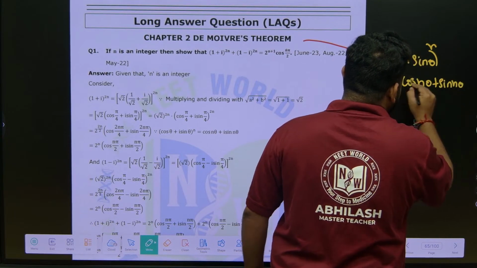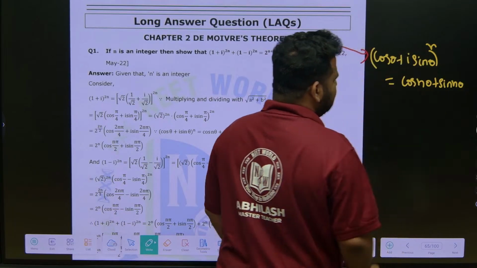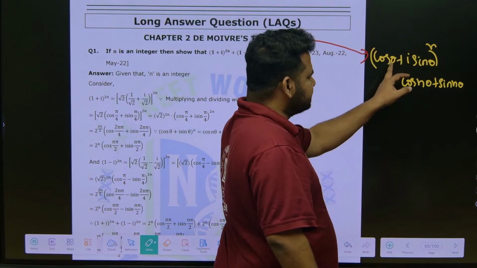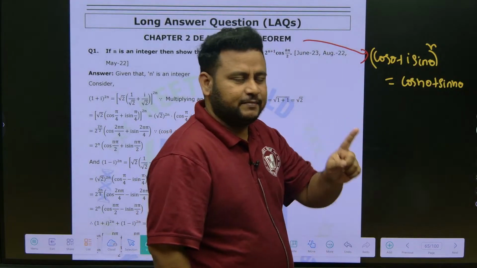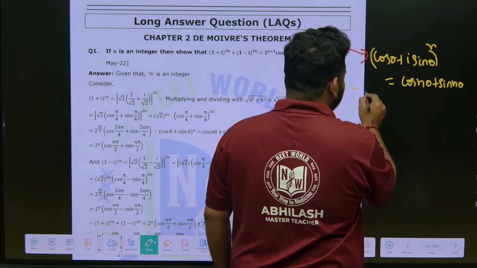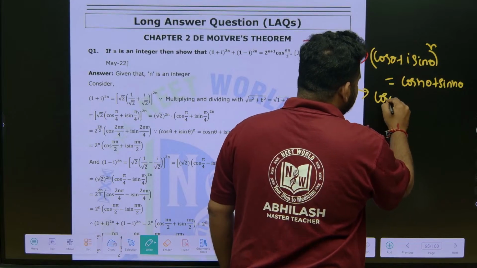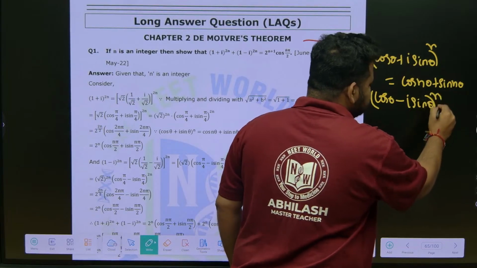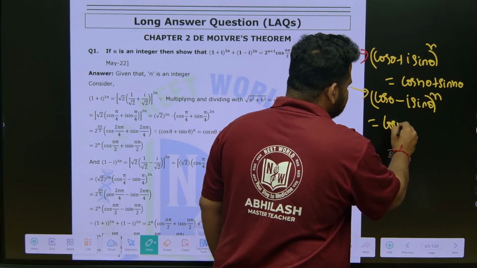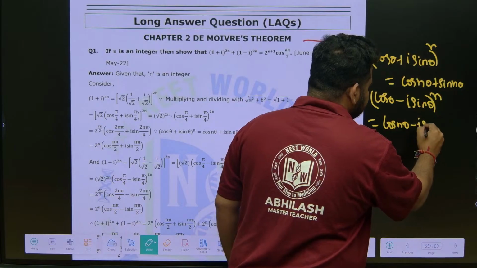I sin n theta. This is what De Moivre's theorem says. This n, the power will come inside. This is called De Moivre's theorem. And here, very important, you have to keep it in mind, for what things this De Moivre's theorem will be valid. So if I write (cos theta - i sin theta)^n, yes, this definitely will be valid. So cos n theta - i sin n theta.